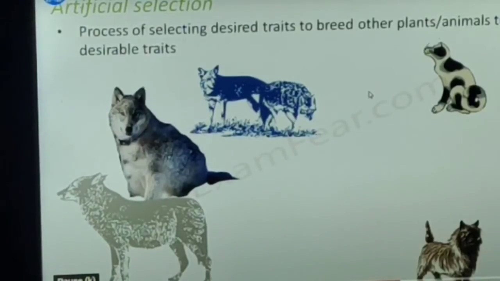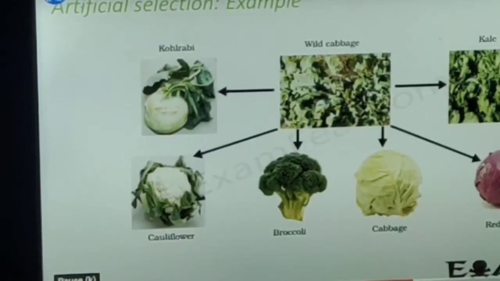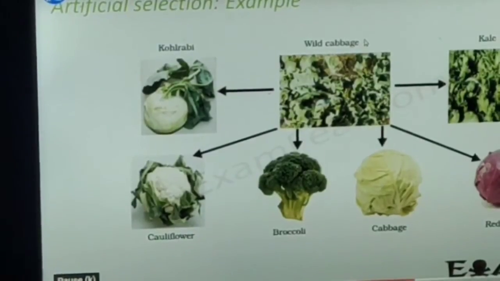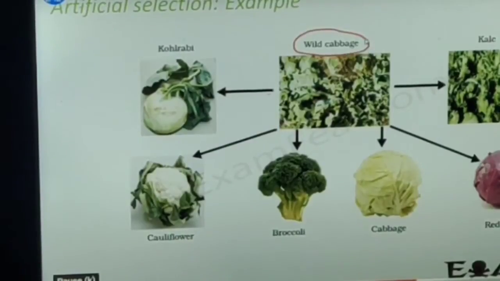If we take the example of wild cabbage, it is used as a food plant. Various vegetables are grown from this wild cabbage by artificial selection rather than natural selection.